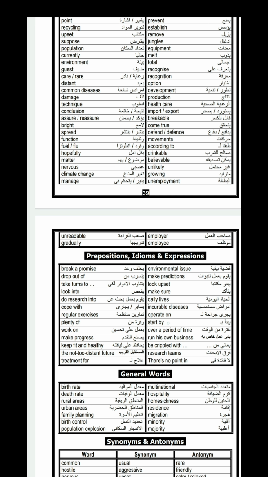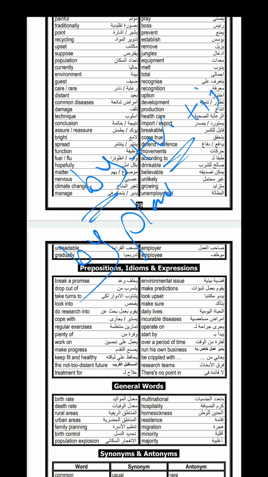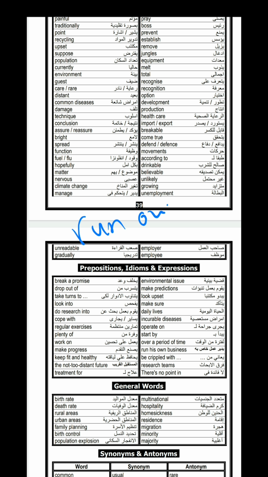Incurable disease. Operate on. Start by. Don't forget that by plus verb plus ing: by playing, by watching, by drinking, and so on. Start by. Over a period of time. Run his own business. We have a company, and my father runs our company. Be crippled with. Research teams. There is no point in.